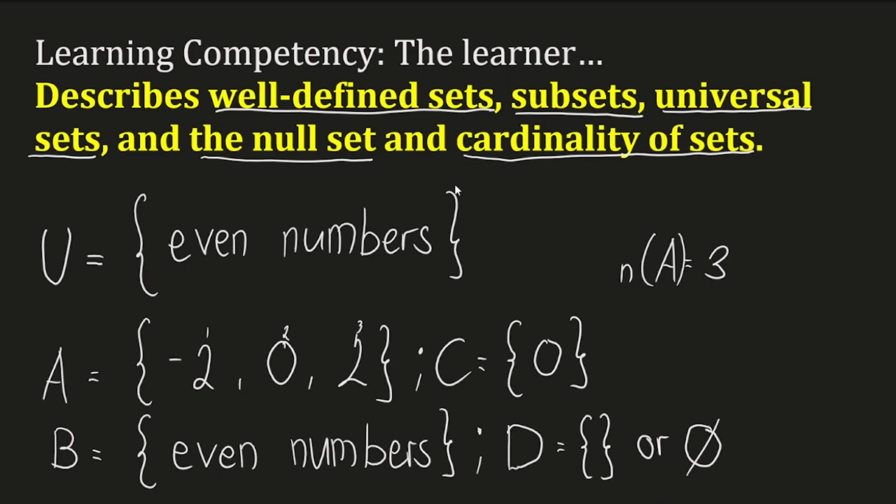Now, to summarize, well-defined sets are things that we can group together. Subsets are sets that we can grab from other sets, even the whole set itself. The universal sets are things that we take into consideration. It depends on what type of question. The null set is nothing, and cardinality of sets is how many unique items are in that set. That's it.